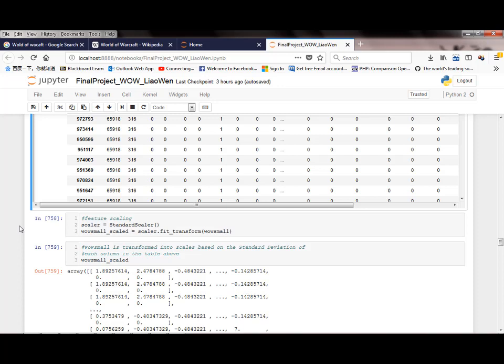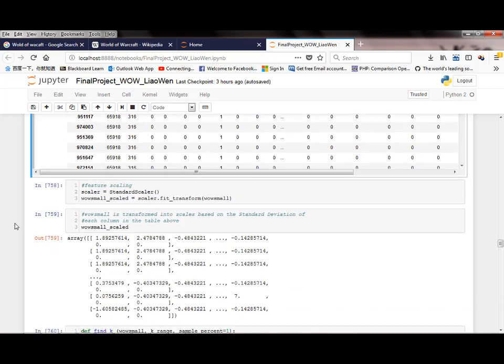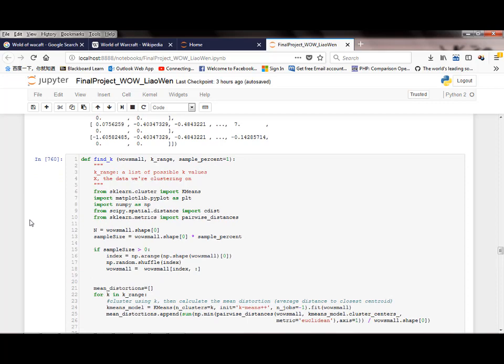Next, let's do feature scaling to transform the data into scales based on the standard deviation of each column in the table above. Then we use this Python code to help us find the best k value.